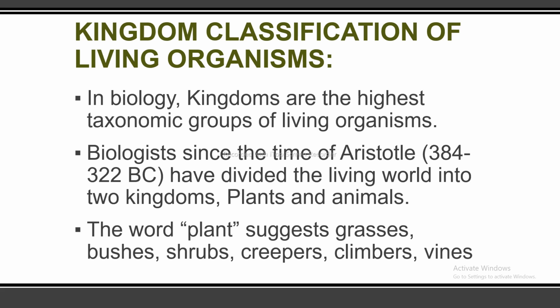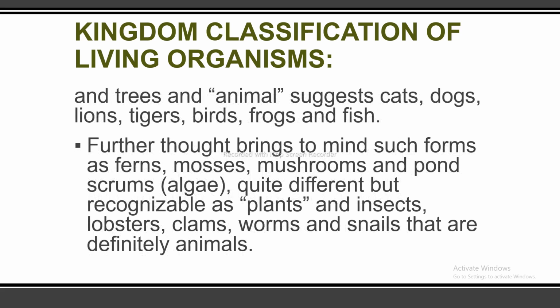The word plant suggests grasses, bushes, shrubs, creepers, climbers, vines and trees. And animals suggests cats, dogs, lions, tigers, birds, frogs and fish.